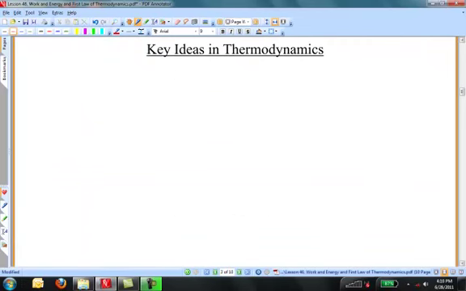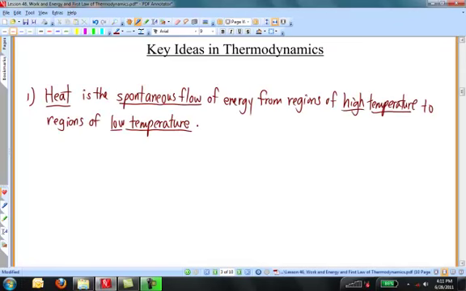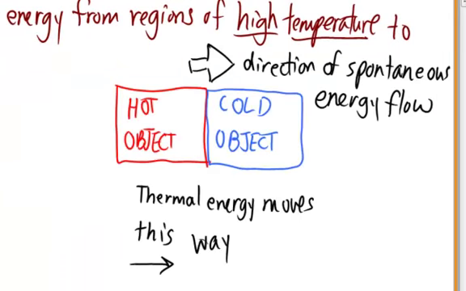The first is that heat is the spontaneous flow of energy from regions of high temperature to regions of low temperature. So suppose you have two objects touching each other, one at a high temperature and another at a low temperature. Both of them possess thermal energy, but the particles of the higher temperature substance are, on average, moving faster with more kinetic energy than the particles of the lower temperature substance. As a result, thermal energy will move naturally from higher temperature objects to lower temperature objects, and we call this energy in motion by the name heat.